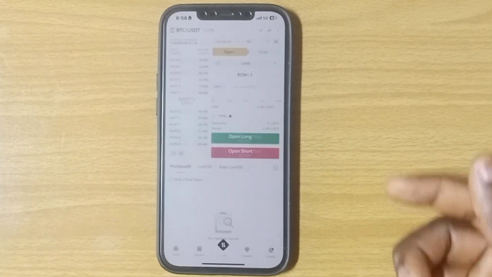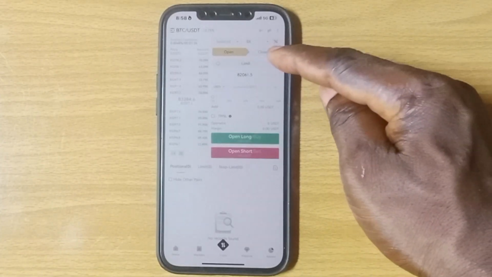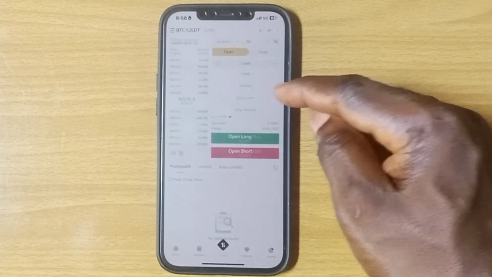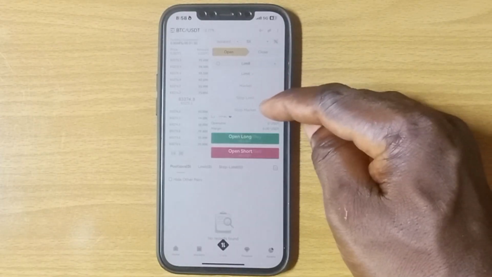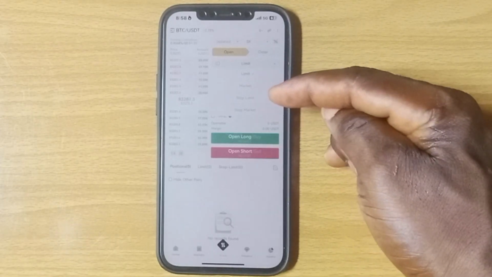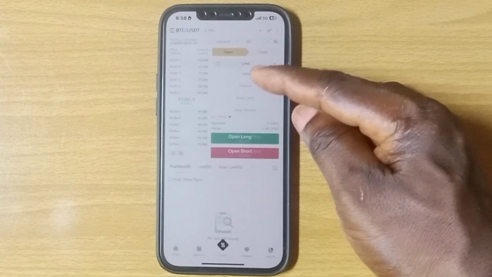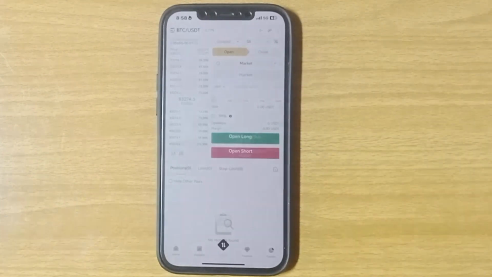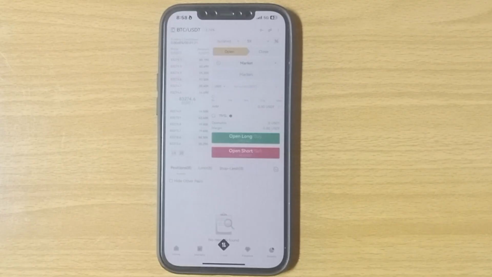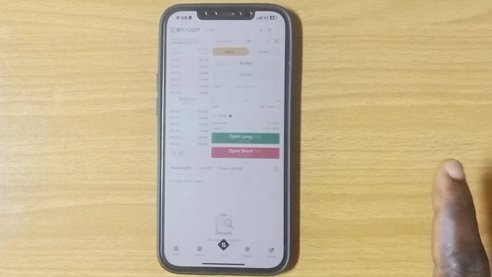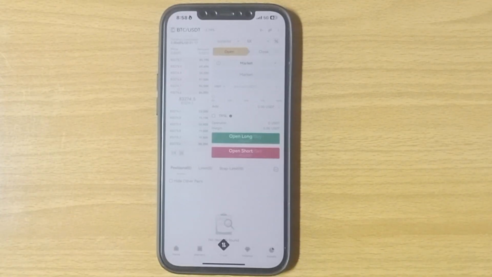Now that I've done that, you come over to this place where you see limit. Tap on it. You have options here. We have limit, market, stop loss, and stop market. But guys, I will always enjoy to talk about limit and market. Let me talk about market first. Market means that you're going to buy any token on this futures trading using the current price of this token.